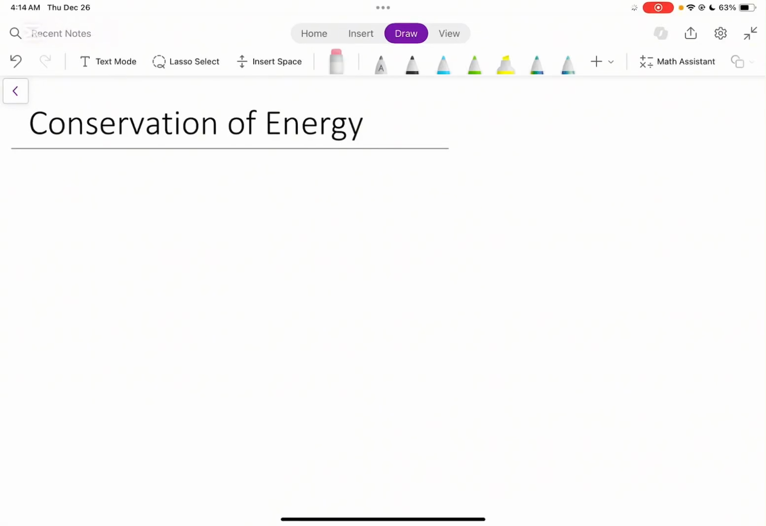Today we'll be discussing the conservation of energy, or more specifically, the law of conservation of energy. Now, you may have heard the term conservation of energy before, but what does it mean?